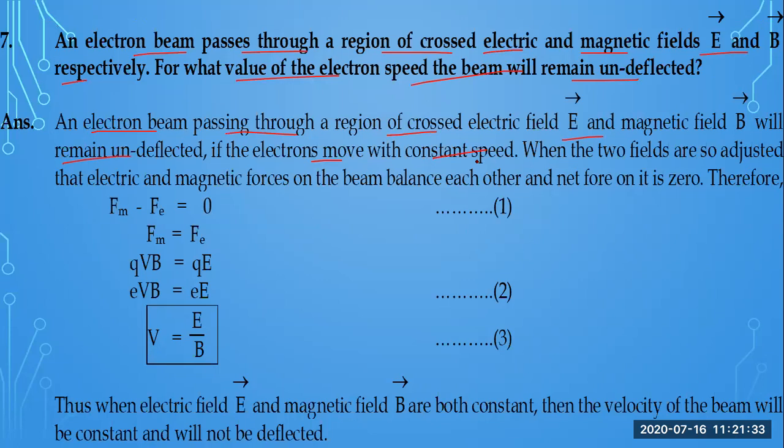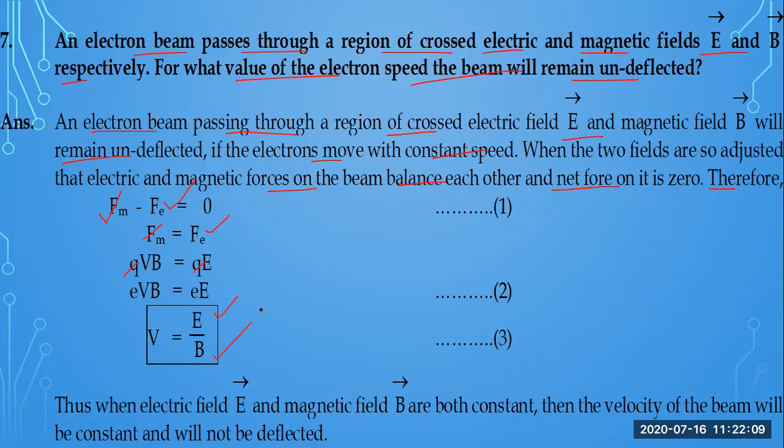When the two fields are so adjusted that the electric and magnetic force on the beam balance each other, then the net force will be zero. It means that the magnetic force and the electric force, their sum is zero. They are cancelling each other. So the magnetic force is equal to the electric force. In between, Q is cancelled with this Q. So vB is equal to E, and this v is equal to E divided by B.